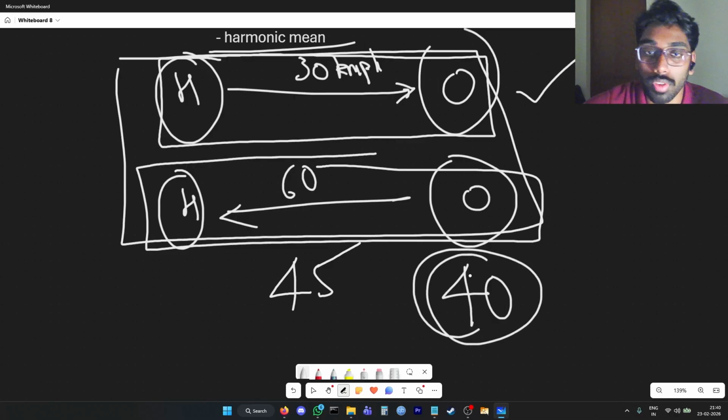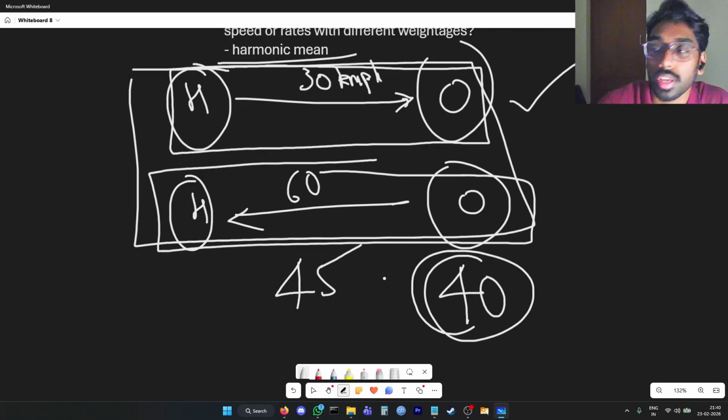So this 40 is not a typical value that you would actually think about, and this is actually how you're supposed to calculate the rate or speed changes in different real life applications. Just keep in mind that the base average calculation cannot be applied to every single use case. We have to tune our average calculation method based on what data we have, how much data we have, the percentage of outliers, how important the outliers are, how important the sample space size is, and all those factors as well. So I hope you understood how we have to be a bit more careful with averages while using them as a metric and how they change based on their application.